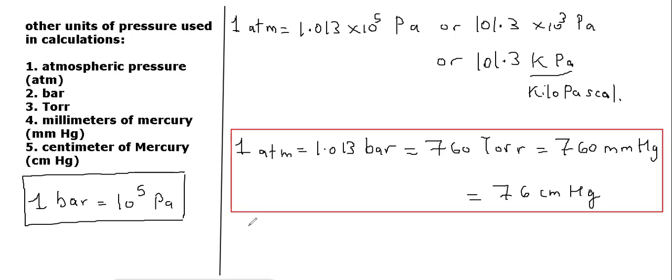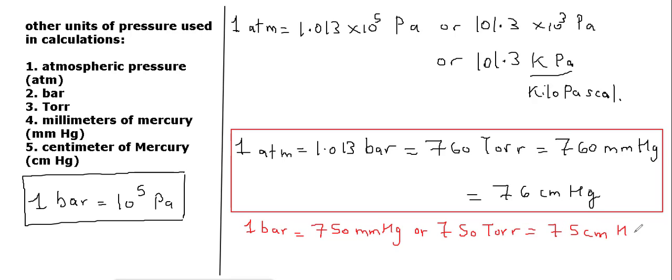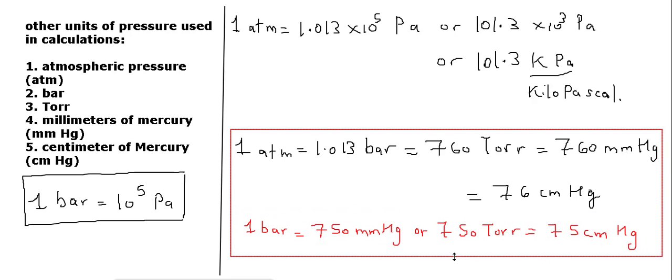And one extra thing: 1 bar is equal to 750 mmHg, or we can say 750 torr, or 75 centimeter mercury. So these are the certain relationships. Be careful and copy them very carefully, because conceptual questions are most commonly asked from these things, right?